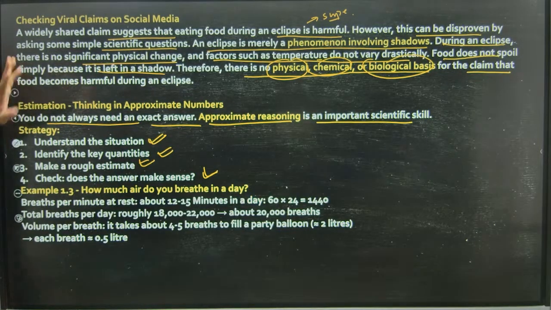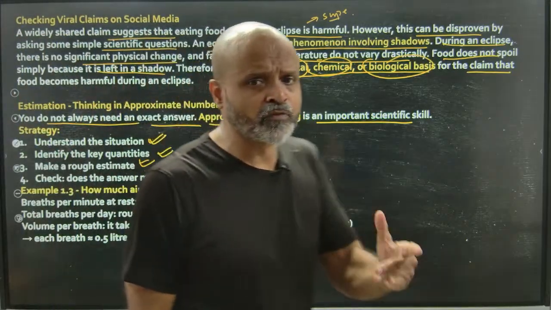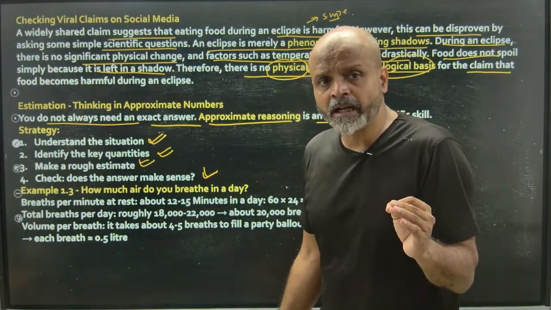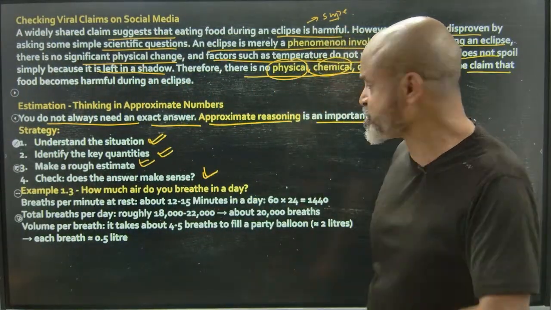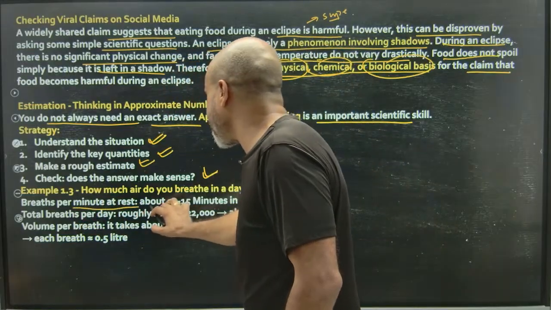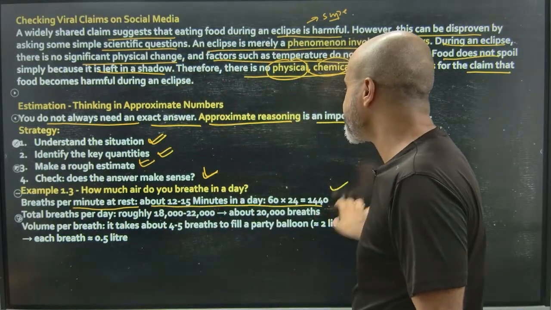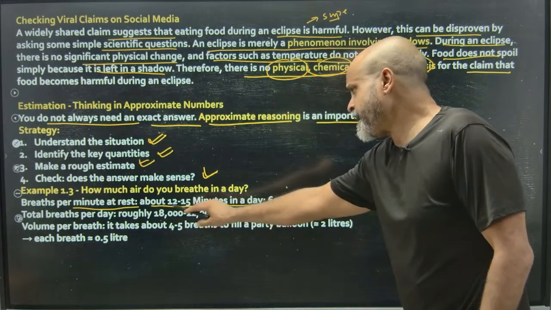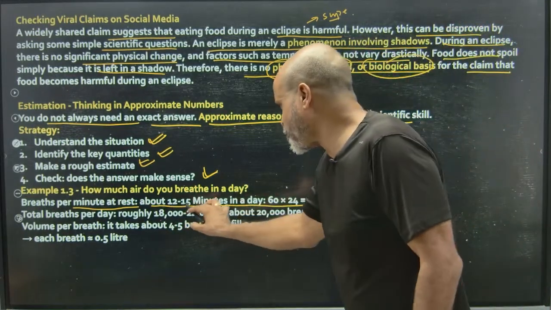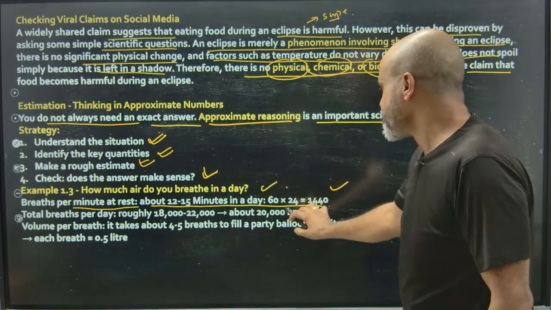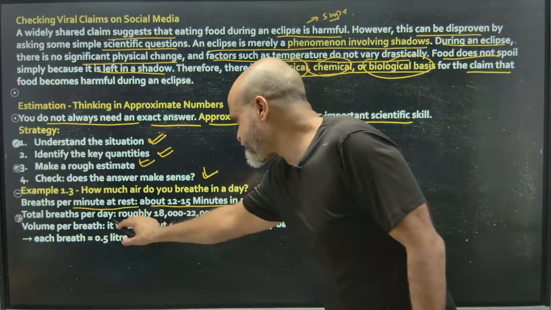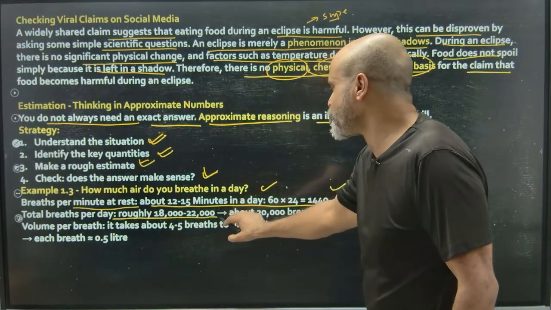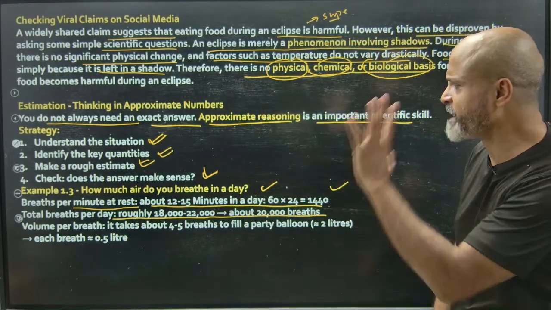For example, there is a question that has been asked: how much air do we breathe in a day? How will we use mathematics to solve this? Breaths per minute at rest, about 12 to 15. Minutes in a day, 60 into 24, that is how much? So breaths per minute at rest, about 12 to 15, and 60 into 24 gives 1,440 minutes in a day. Total breaths per day, roughly 18,000 to 22,000, about 20,000 breaths.